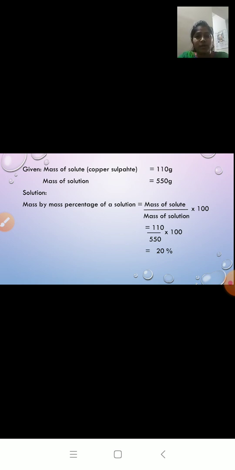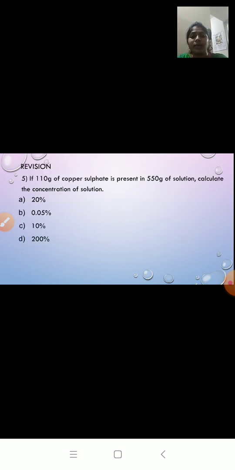Now there is a formula for concentration. Mass of solute upon mass of solution multiplied by 100. Now over here we know the mass of solute. We know mass of solution. This is already given in the sum. So only substitute those values. Put those values in the formula and calculate. So we get the answer as 20%. 20% means option number A. So the correct answer is option A, 20%.